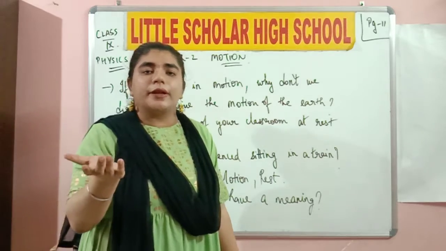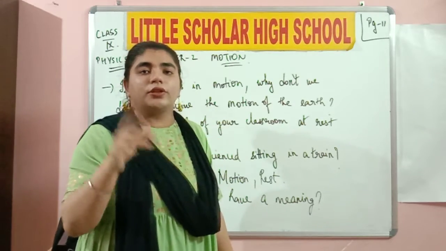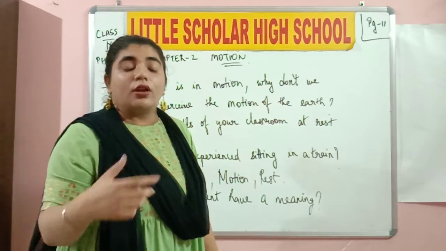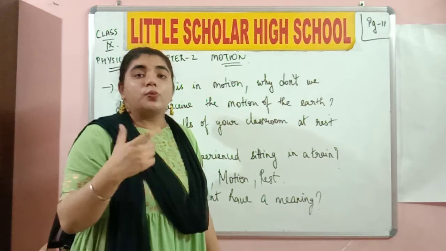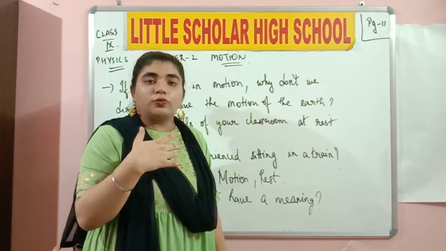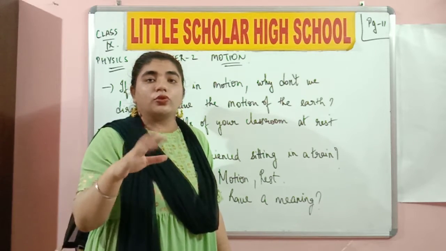What do you mean by displacement? Change in position. The shortest distance traveled by the object happens to be zero because it is said to be at rest. Now, what do you mean by relative? The word relative here means with respect to. With respect to me, I am at rest right now. But with respect to you, I might be moving.